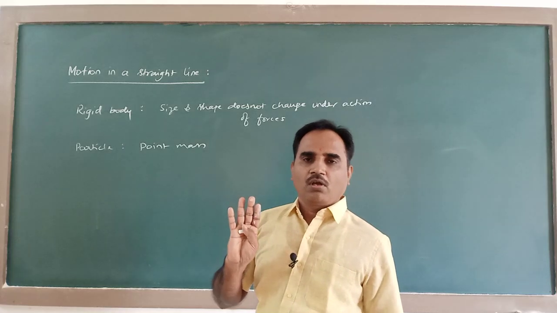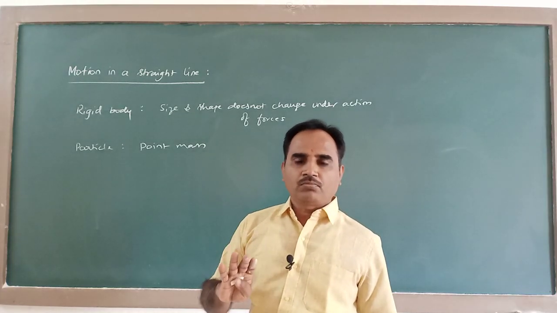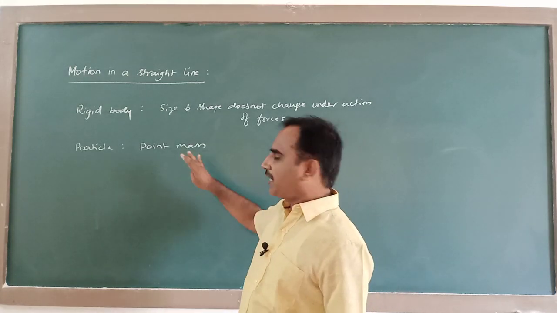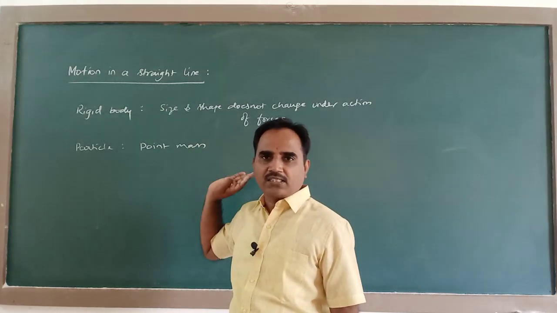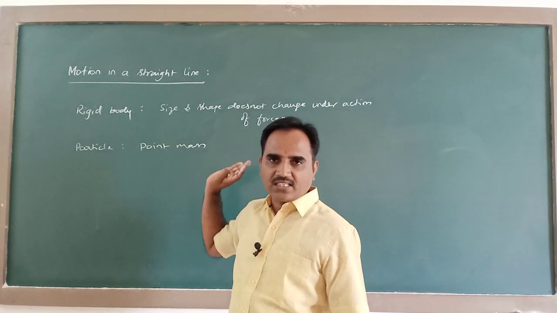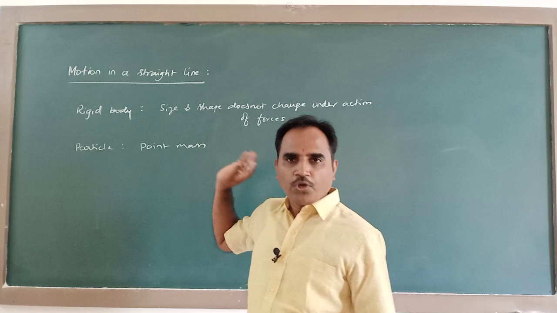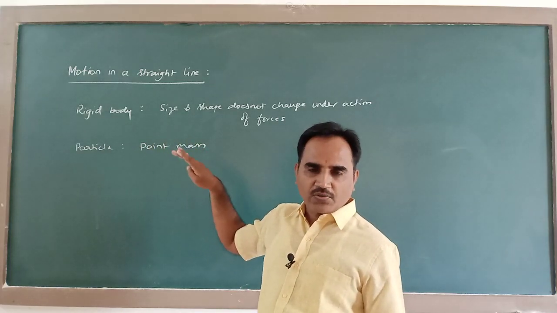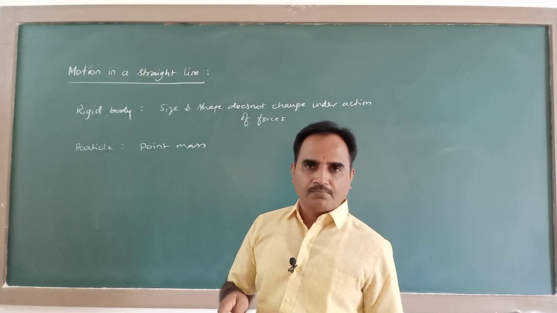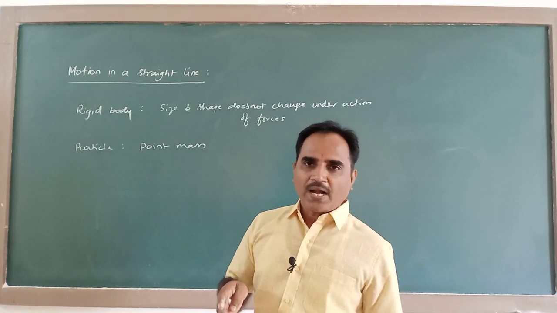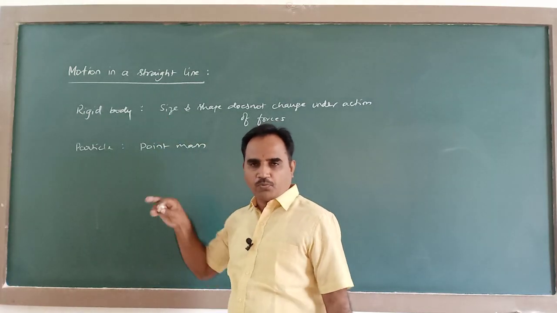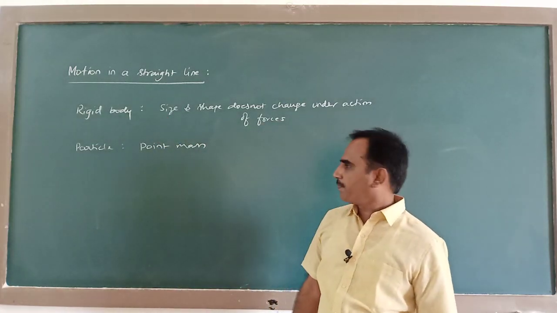So mass without volume doesn't exist. Therefore particle also is an ideal concept. So rigid body and particle both are ideal concepts. We use these rigid bodies as well as particles just to make the study of physics simple. So practically it is not possible to have a rigid body or a particle. That's why we call them ideal concepts.